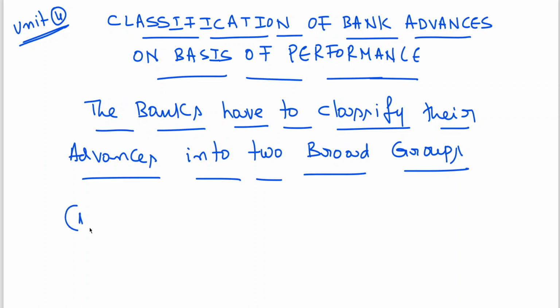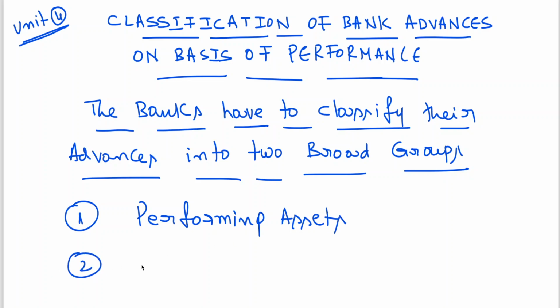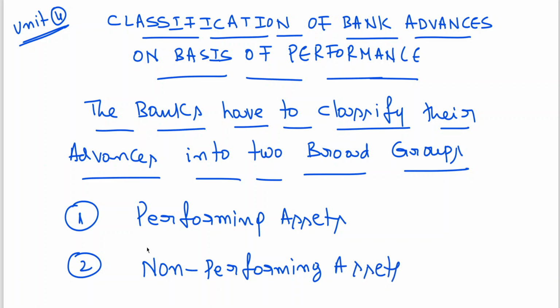That is, one, performing assets, two, non-performing assets.